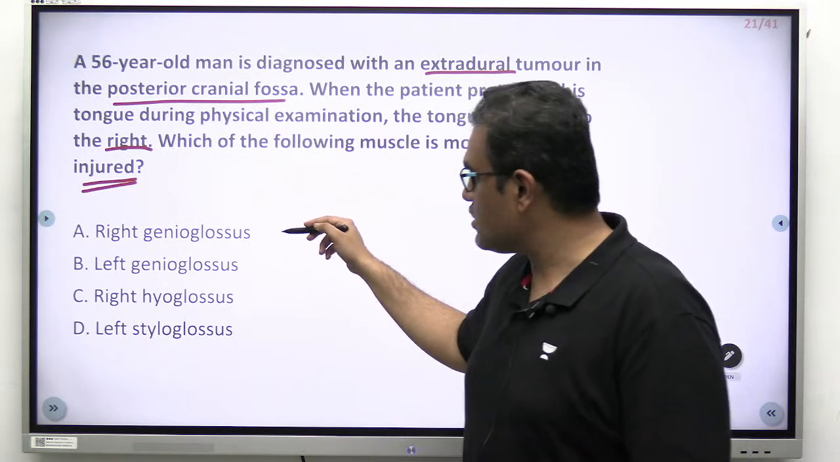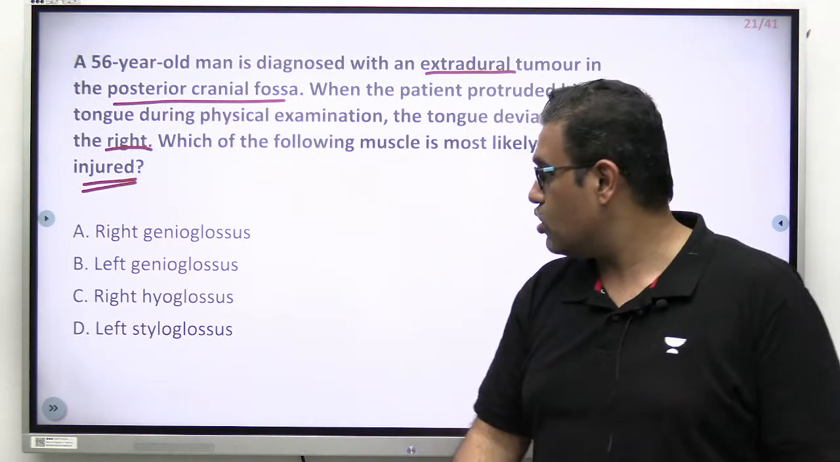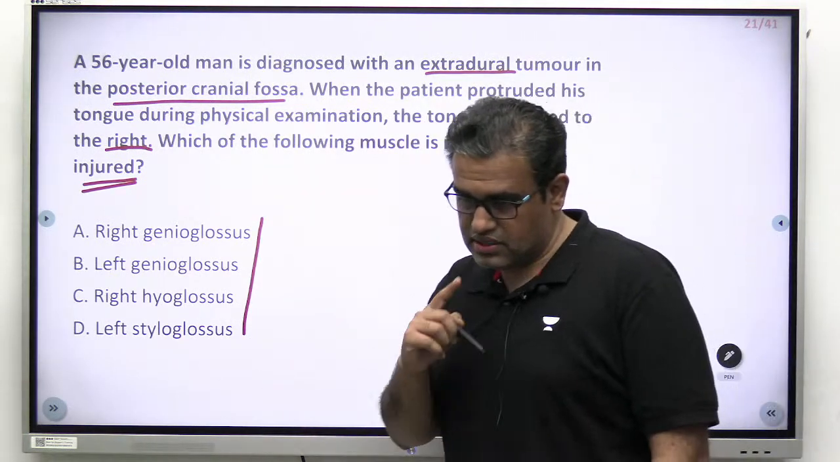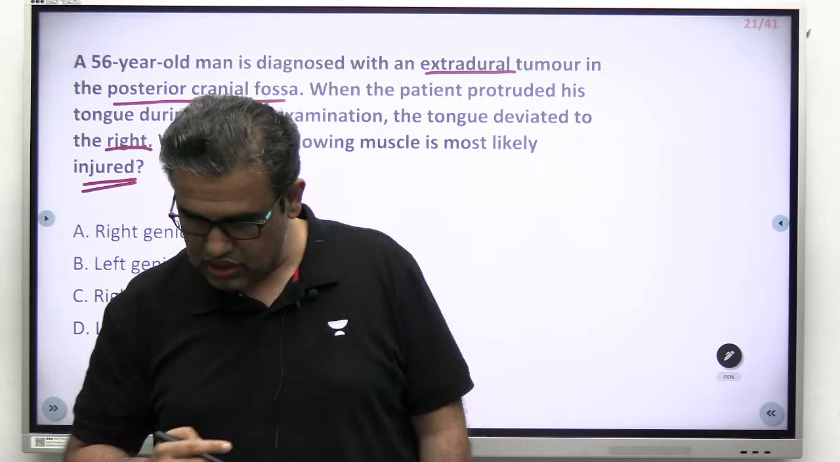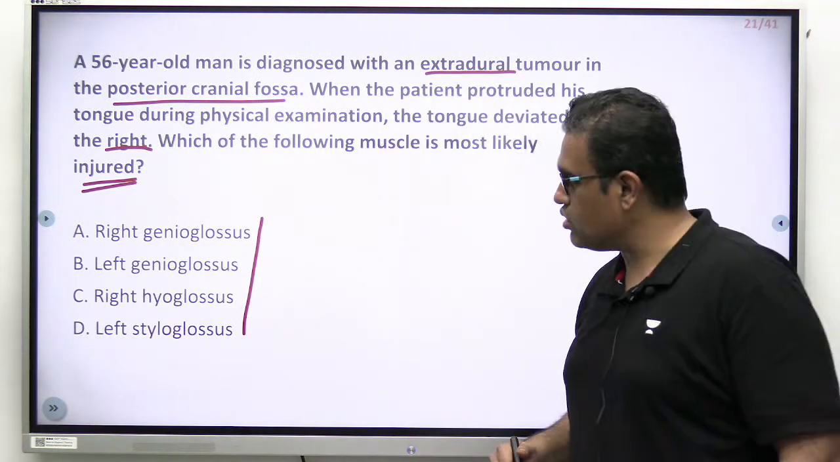Right side genioglossus, left side genioglossus, right side hyoglossus, or left side styloglossus. All these four are glossus, all these four are tongue muscles. So which tongue muscle is involved over here? Ayushi is going with, okay, right genioglossus, others are going also right.